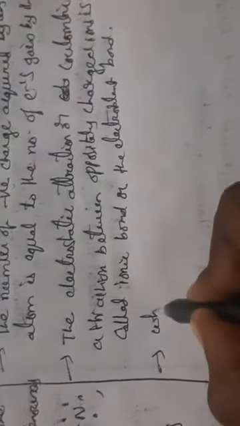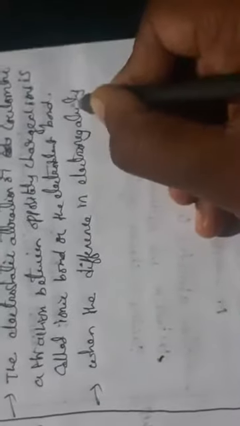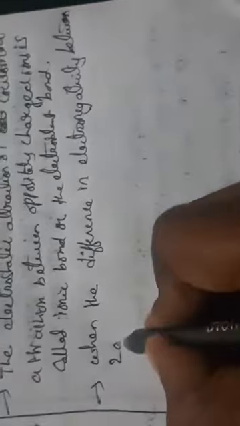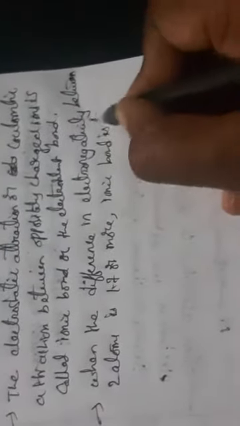An ionic bond is formed when the difference in electronegativity between two atoms is 1.7 or more. Simply, we can say then that an ionic bond is formed.